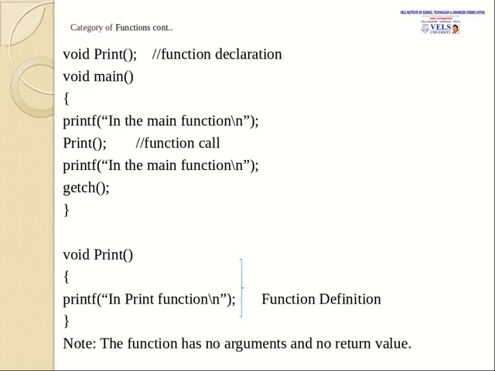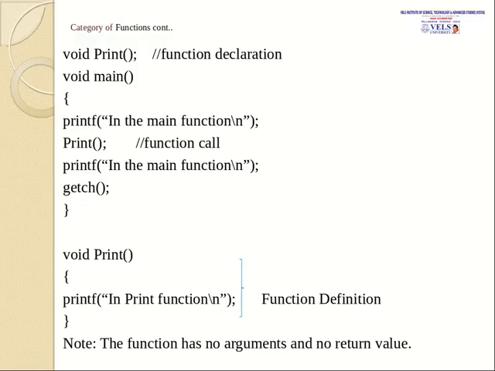Before defining the main function, I had declared the function print there. After declaring the function, I had defined the main function here, printf. This is used to check how the function is being executed.